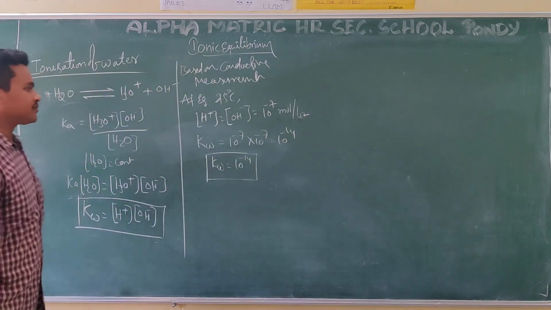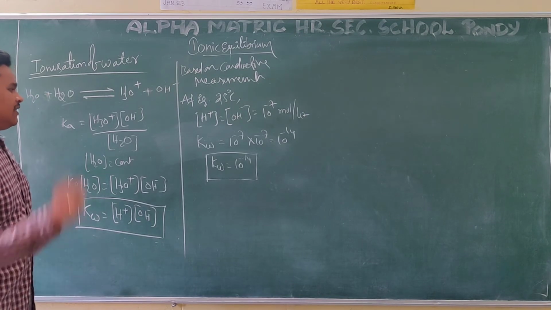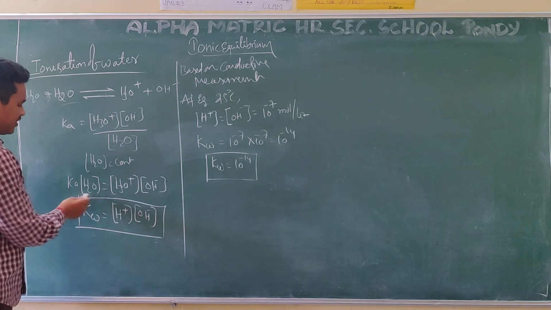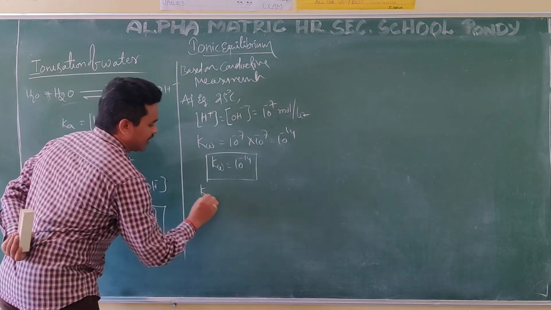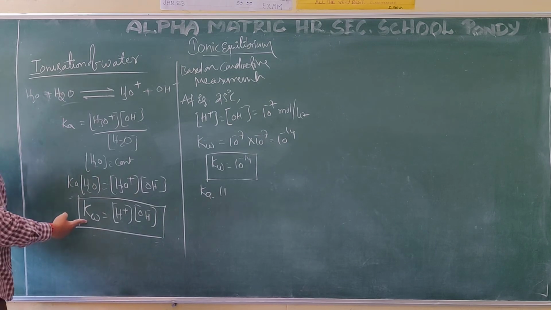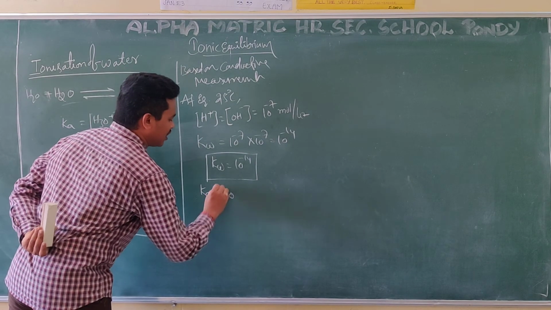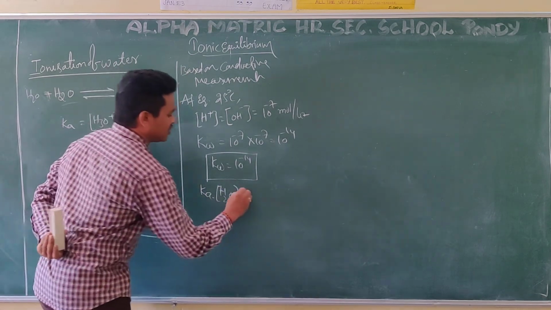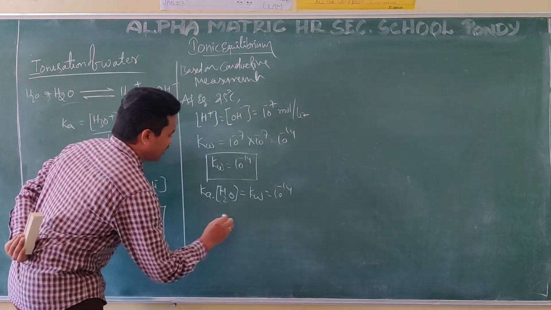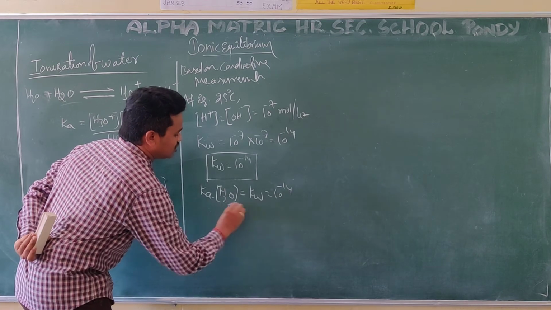Now if they are asking for the Ka value of water, see, I am writing. Ka into H2O is equal to Kw. Ka into the concentration of water is equal to Kw, which is equal to 10 power minus 14. Now what we know is, this is also a practical value.